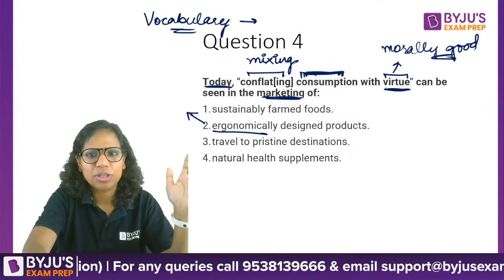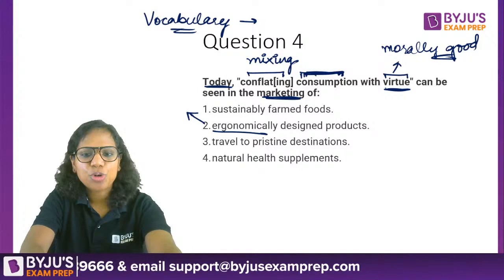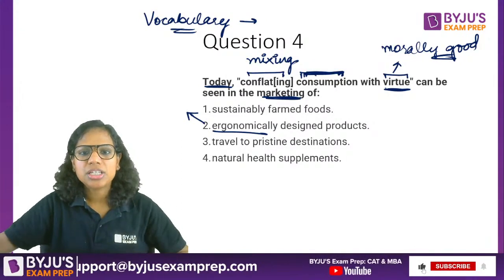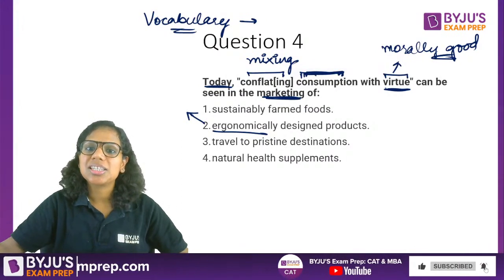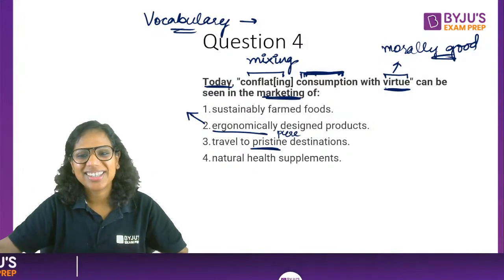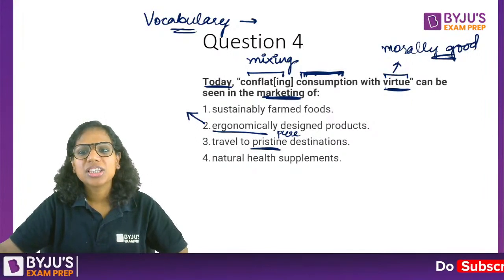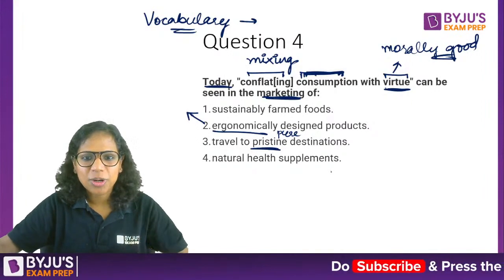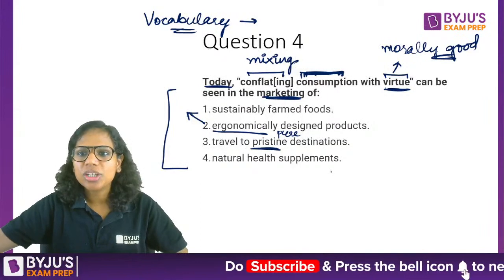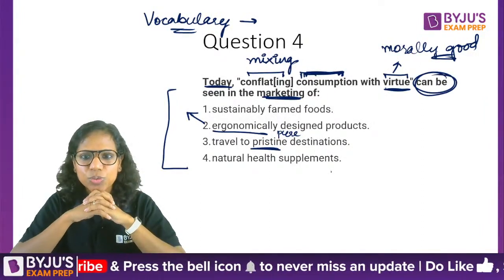So this one says ergonomically designed products. Travel to pristine destinations, pristine meaning untouched, pure destinations. Natural health supplements. These have been talked about. So in whose marketing can we see this? Conflating consumption with virtue.